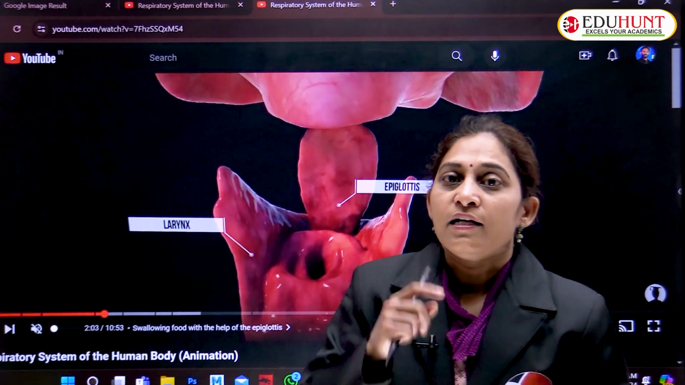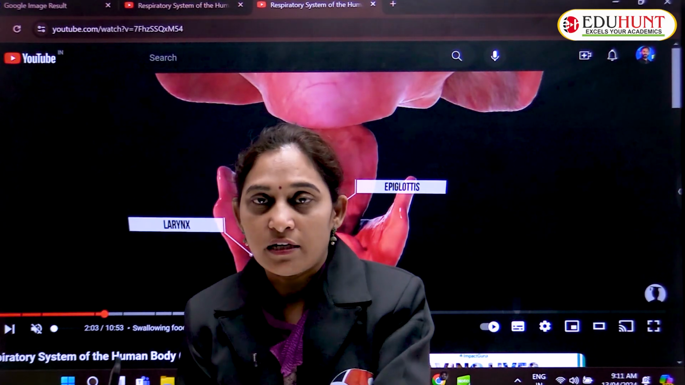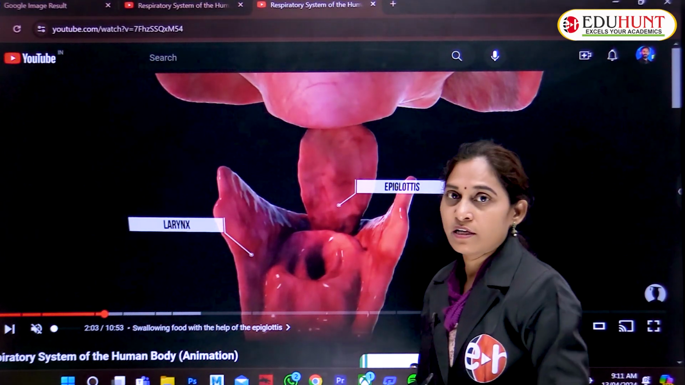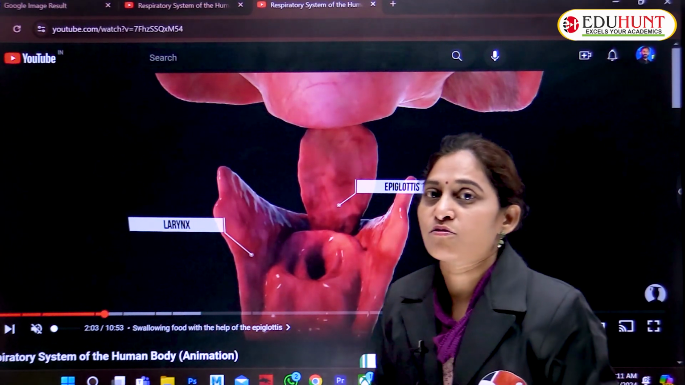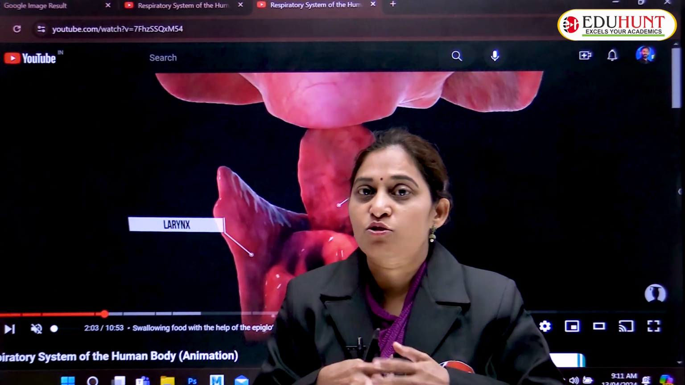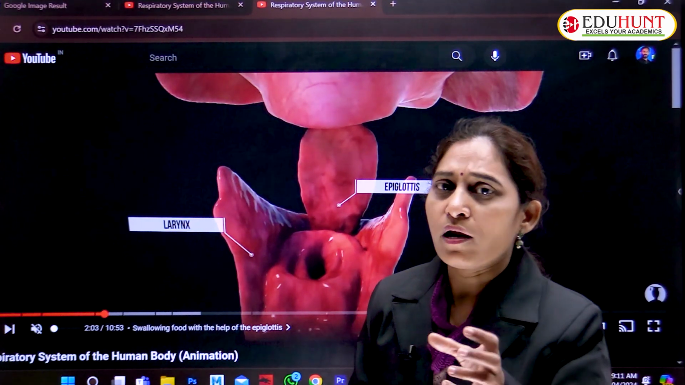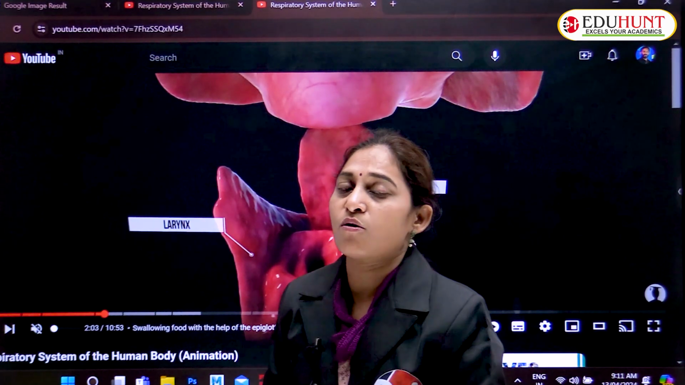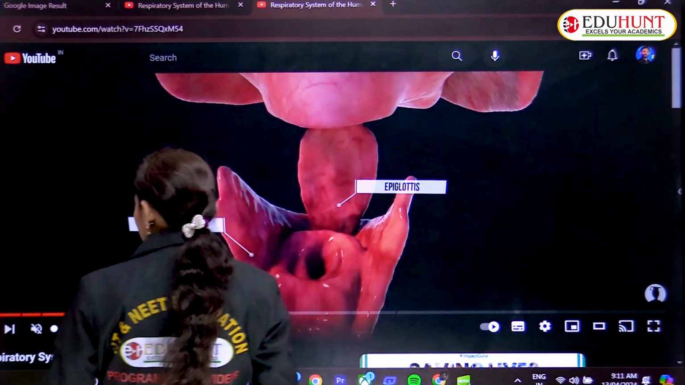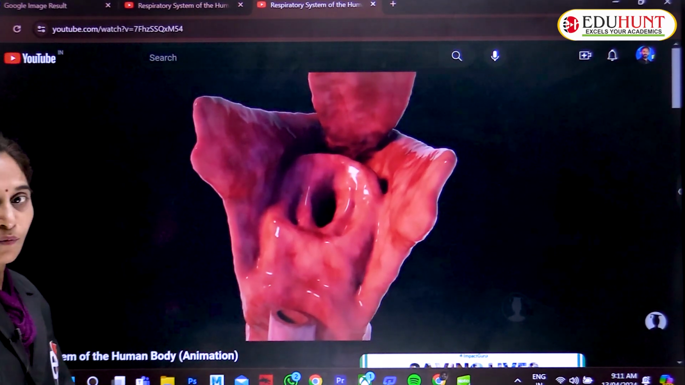While we are eating, the epiglottis closes the tracheal part, the windpipe ni close చేసి పెడుతుంది epiglottis. Epiglottis ఎప్పుడైతే windpipe ని close చేస్తుందో, the only way for the bolus is the esophagus. Bolus is the ball of food. ఆ bolus esophagus ని రీచ్ అవుతుంది. Yes, that is the epiglottis. I'll show how it works.